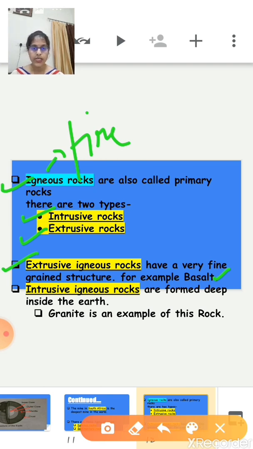Next one is the intrusive igneous rocks. Intrusive igneous rocks basically form inside the earth when the molten magma cools down deep inside the earth, and then it solidifies. So rocks formed in such a way are called intrusive igneous rock. Granite is an example of this rock. Is it clear? There are two types of igneous rock: intrusive and extrusive rocks. Intrusive formed inside the earth and extrusive formed on the earth's surface.